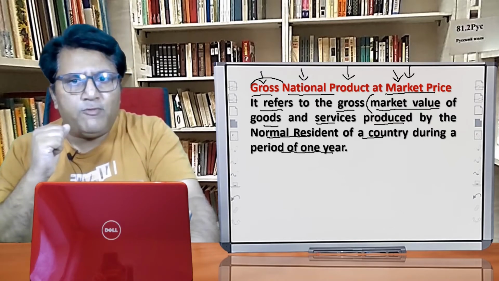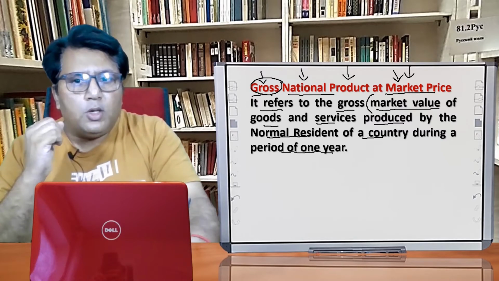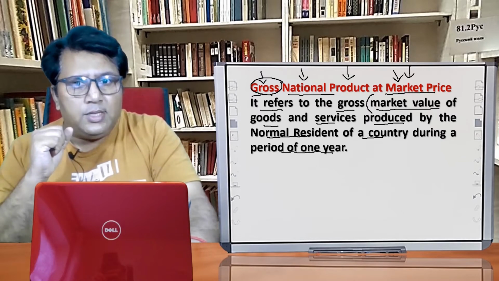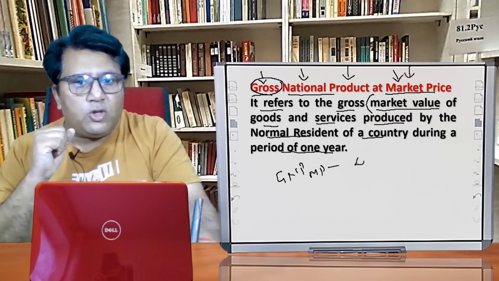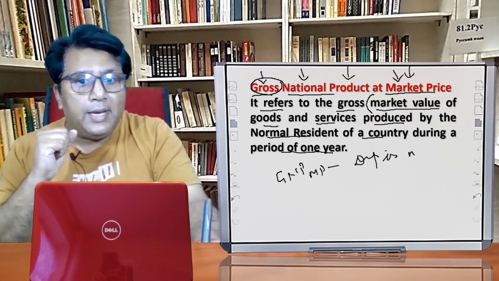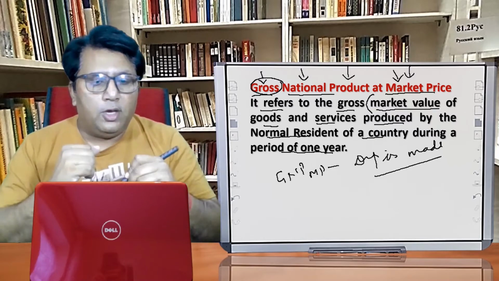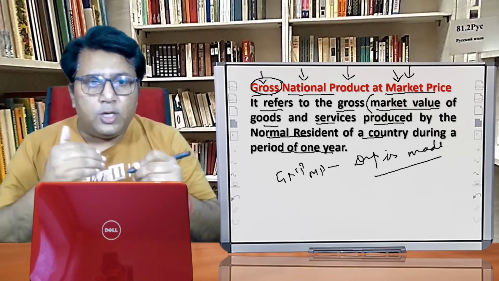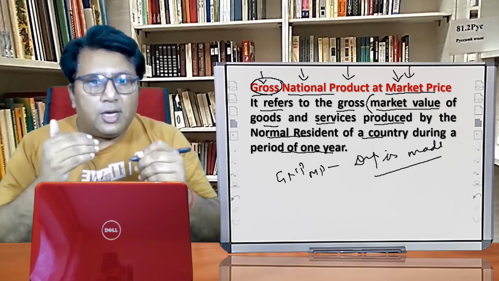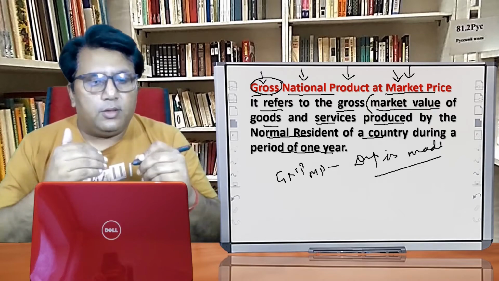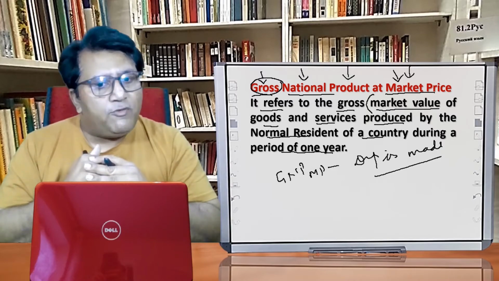Let us see what is the meaning of gross. Gross in GNP MP means no provision for depreciation. In the case of GNP MP, the provision for depreciation is not made. It means that we are valuing the assets and liabilities at their original value. We are not taking into account the effect of depreciation. So GNP MP means considering the value of the goods and services without taking into effect the value of depreciation.